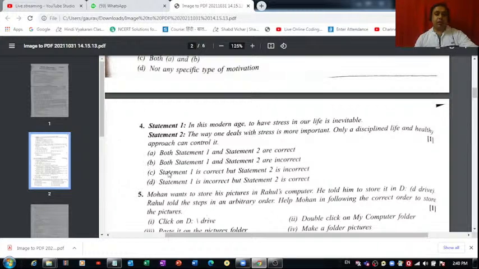Let me just check it again, no problem. In this modern age, to have stress in our life, but here it's inevitable. I was a bit confused in the meaning of this word inevitable. The correct answer of this question should be part A, because both the statements are correct. To have stress in our life is inevitable. This is important, right? In this modern age, it's really important. So the correct answer of question number 4 is part A.